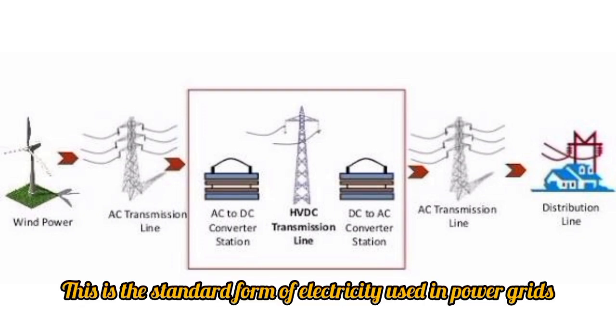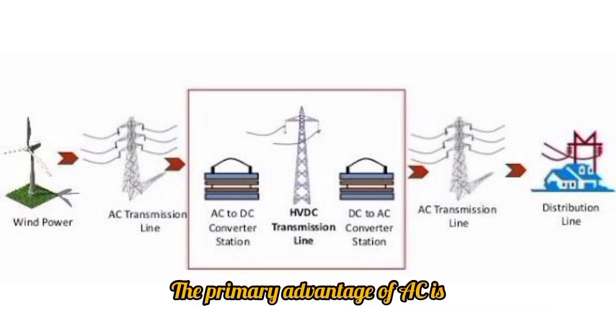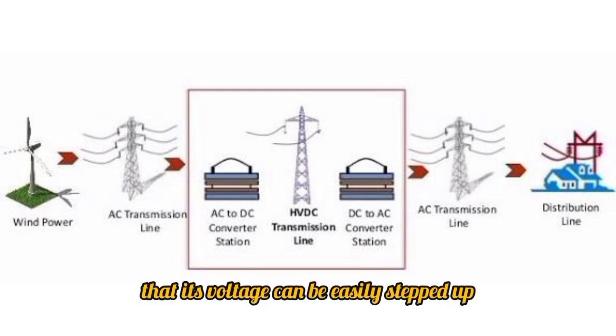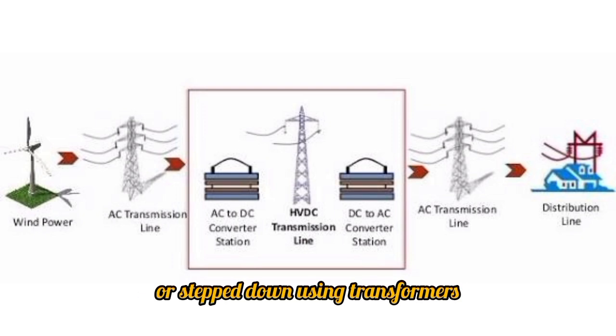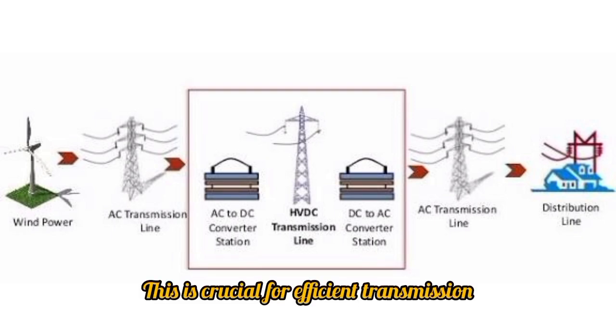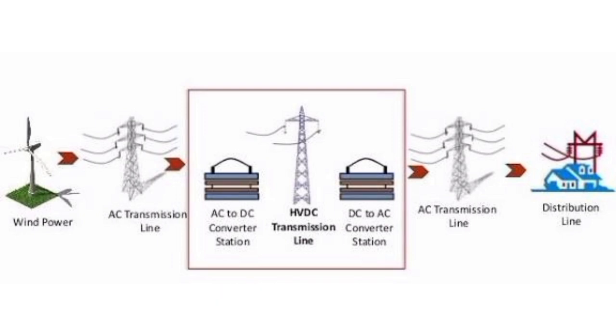This is the standard form of electricity used in power grids. The primary advantage of AC is that its voltage can be easily stepped up or stepped down using transformers. This is crucial for efficient transmission and safe distribution.